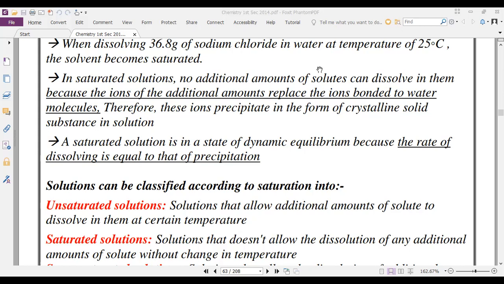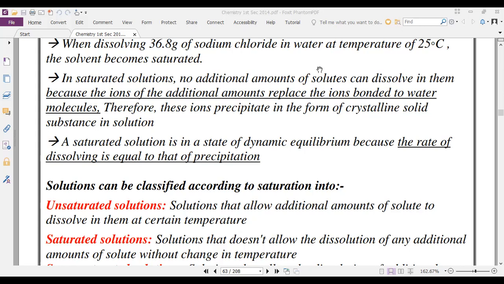A saturated solution is in a dynamic equilibrium because the rate of dissolving equals the rate of precipitation. It's the last paragraph. In a saturated solution in a state of dynamic equilibrium, the rate of dissolving is equal to that of precipitation, which means that if you add any large amount of solute, it will precipitate and not dissolve in the solvent. That's why it's called a saturated solution.